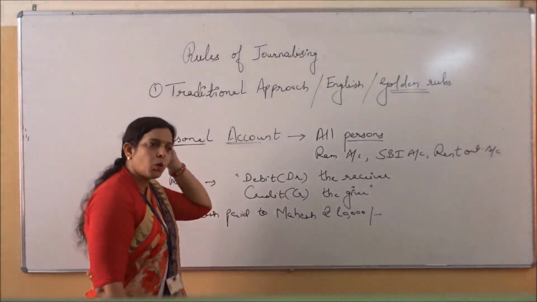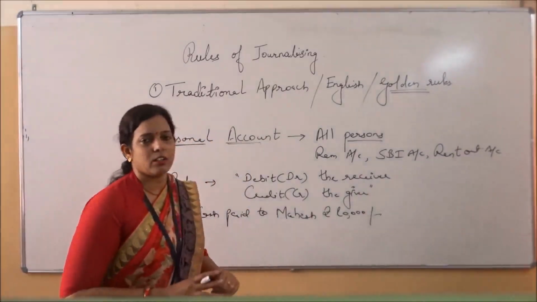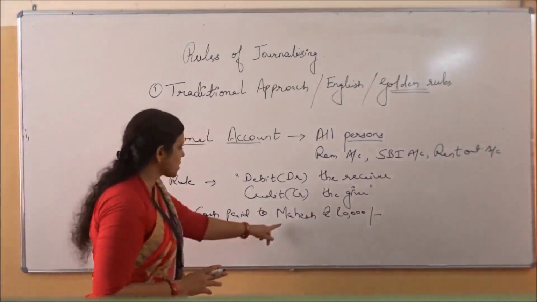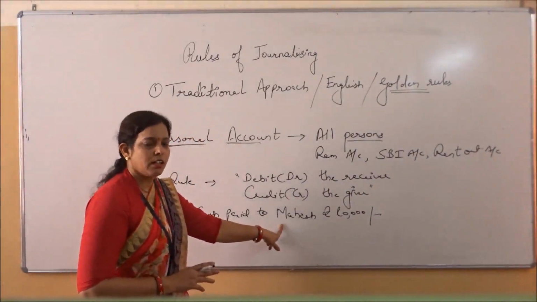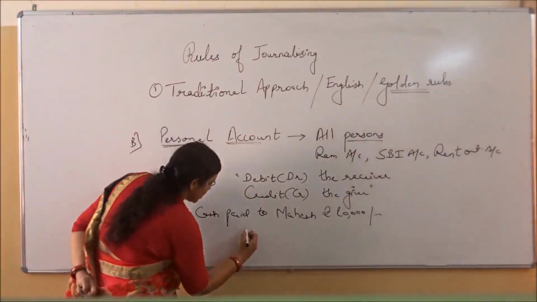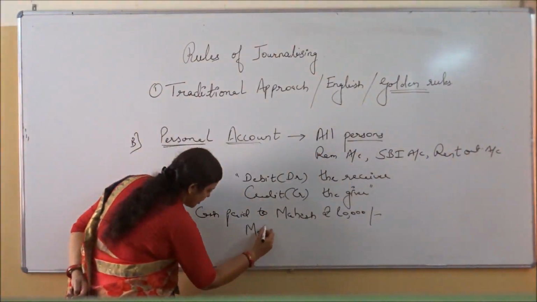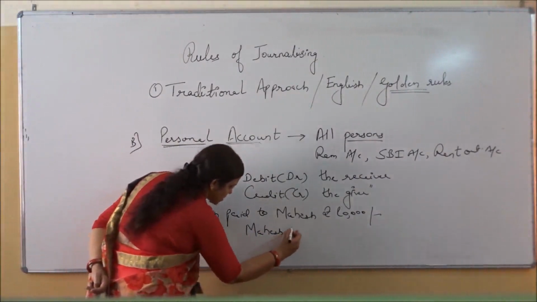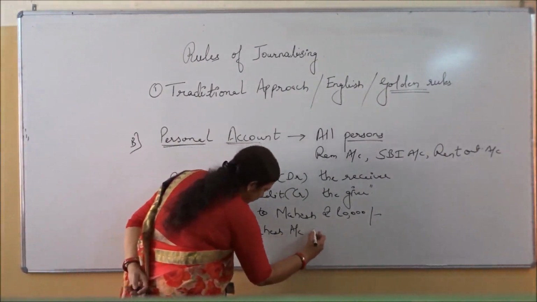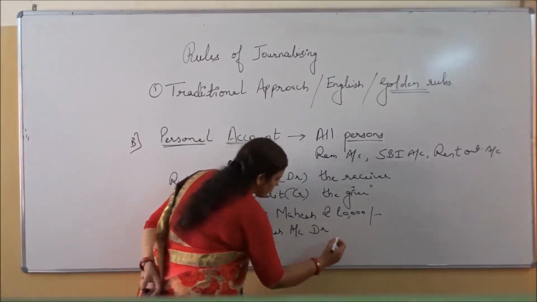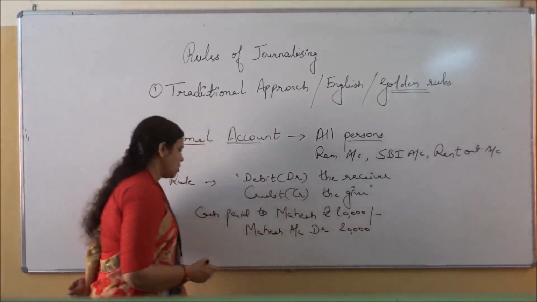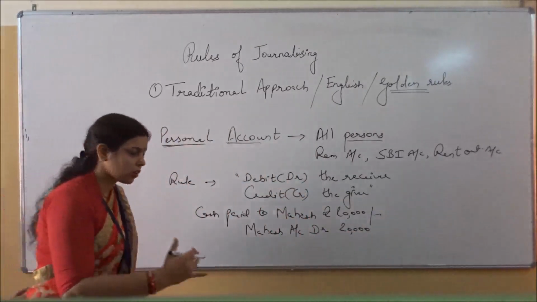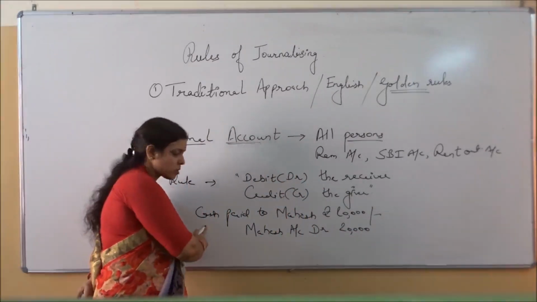Who is the party receiving the amount? Mahesh is receiving the amount, so Mahesh is the receiver. You will write the journal entry: Mahesh account debit 20,000. And what is going out of the business? Cash is moving out.